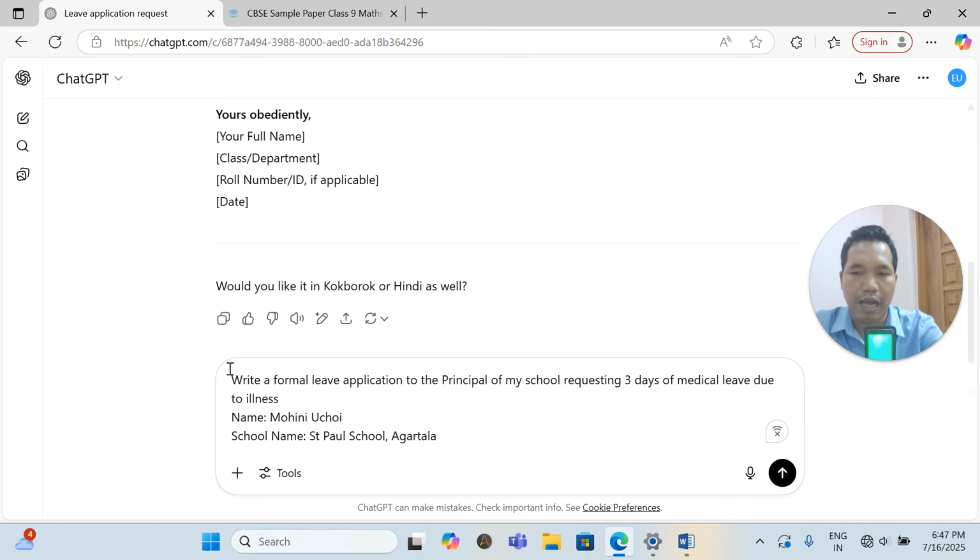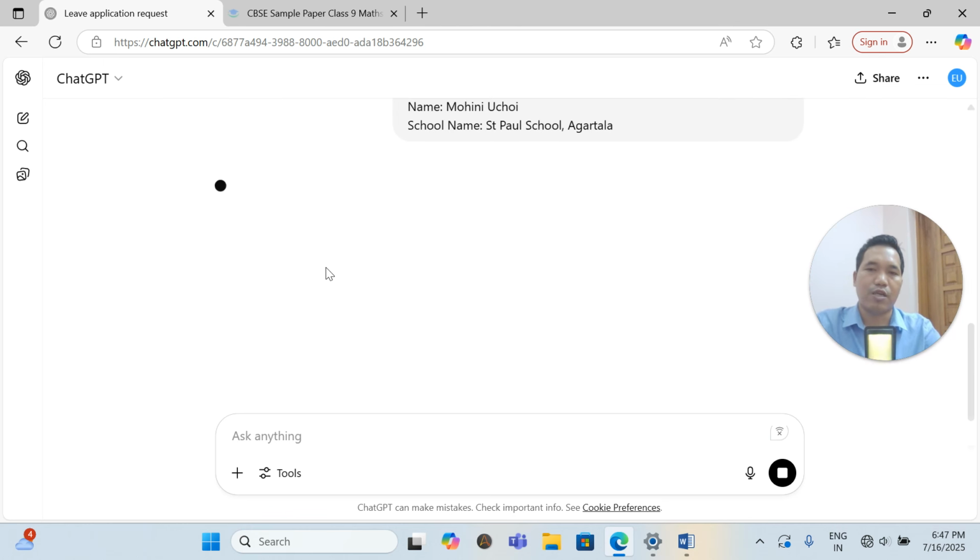So I'm giving specific, why? Because in my case, my ChatGPT is already clear. He already understood who I am. But to make you all understand more, I have put in her name as Mohini Uchoy, and she's working in the school called Saint Paul School Agartala. So let me just type this. This is with prompt.